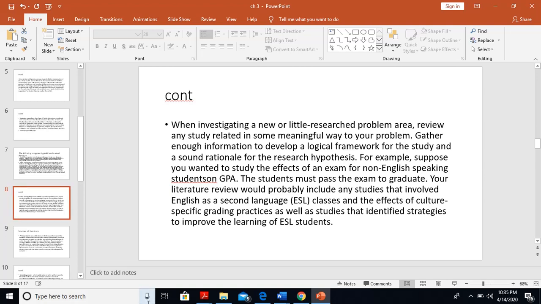The students must pass the exam to graduate. Your literature review would probably include any studies that involve English as a second language classes and the effect of culture specific grading practices, as well as studies that identify strategies to improve the learning of ESL students.